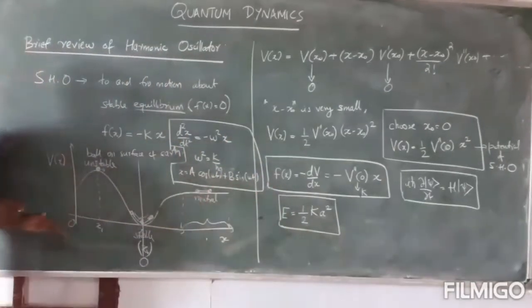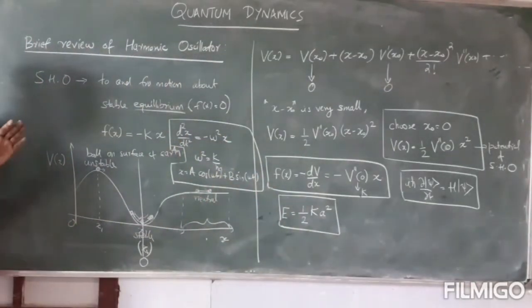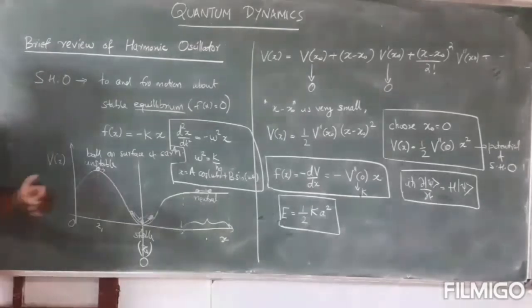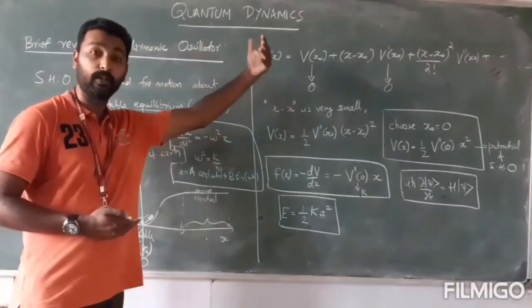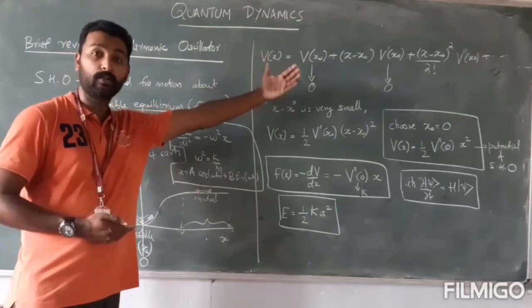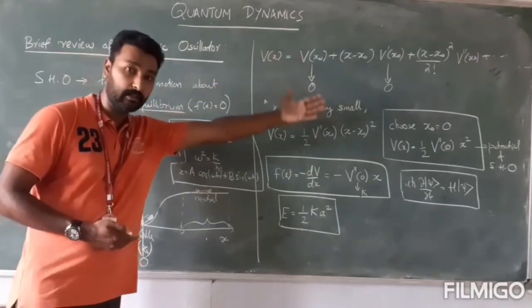So we had a quick review of harmonic oscillator, the simple harmonic oscillator, which is the simplest problem in physics. And if you want more details, we can add the details to this problem. That is, we can include the higher order terms in the potential, and then the oscillation is not called the harmonic oscillator, it is called anharmonic oscillator.